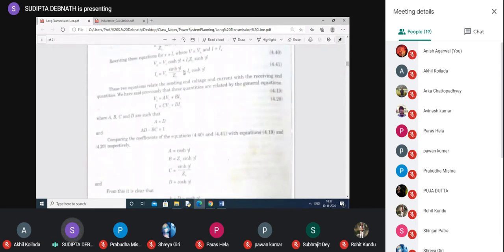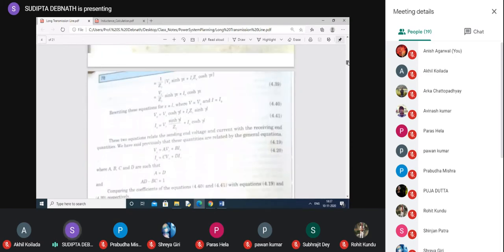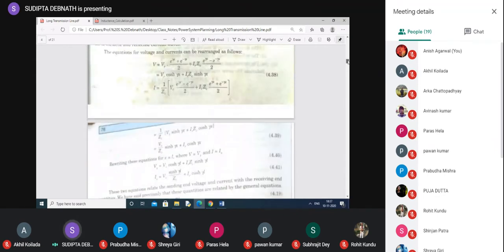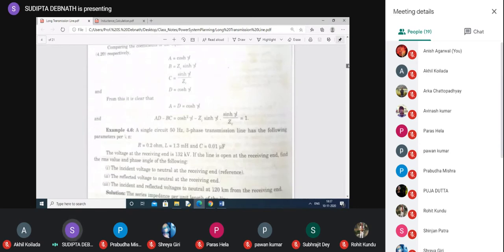Now, with this concept, let us see what are the ABCD constants for long transmission lines. Now, the same equation, Vs equal to AVR plus BIR, Is equal to CVR plus DIR. So, you can easily write this cosh gamma L is actually A, this ZC sinh gamma L equal to B. Similarly, this is C, this is D. So, ABCD constants, you can also write in trigonometrical, in exponential forms. Okay, in exponential form, this is actually A. This ZC into this one actually B. This is actually C. This one by 2 ZC. And this is actually D. So you can write in both the forms.